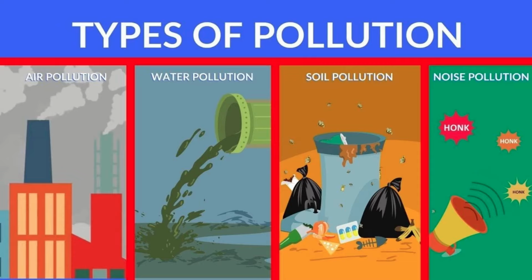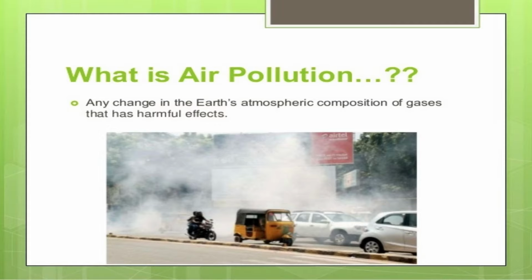Now, let us proceed with our topic, which we will read in detail, air pollution. Now, what is air pollution? Whenever you have been on the roads, whenever you have passed by, you must have seen a lot of smoke, dark, dusty smoke. That is air pollution. And where is it coming from? It is coming from different vehicles, other modes of transport and other means as well, and it is causing a lot of harm to the earth's atmospheric composition. It definitely has a lot of harmful effects. Air pollution is not a good thing.